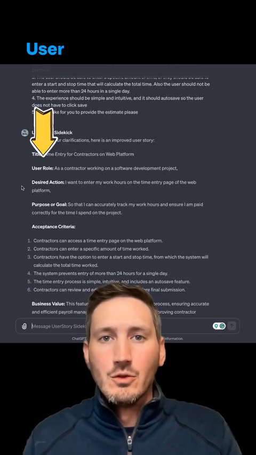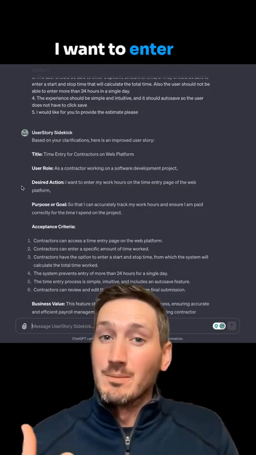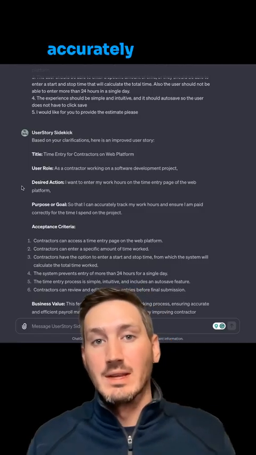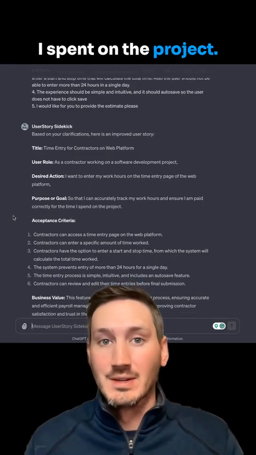Let's go through it. User role: as a contractor working on a software development project, I want to enter my work hours on the time entry page of the web platform so that I can accurately track my work hours and ensure I'm paid correctly for the time I spent on the project.